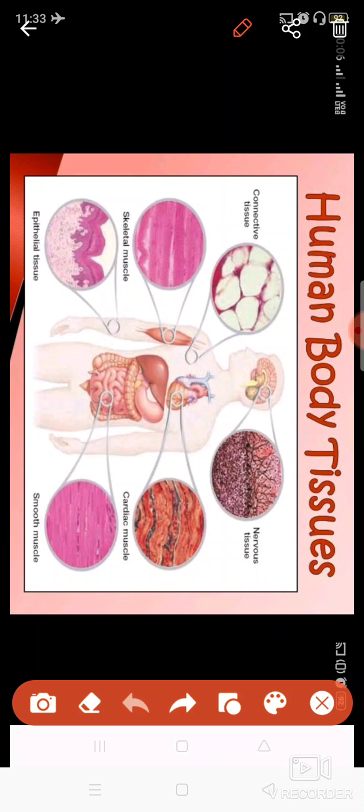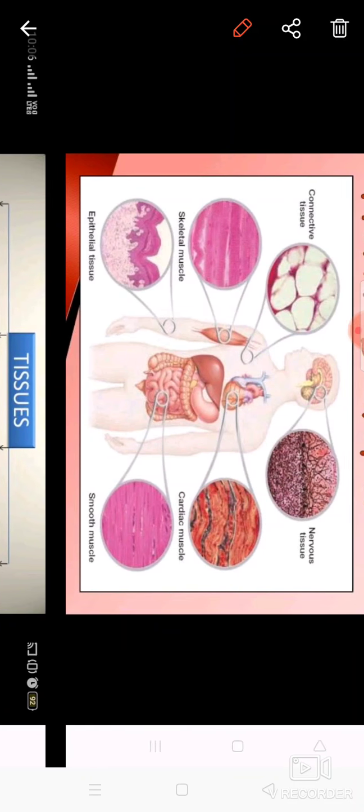Then there are the muscular tissues: skeletal, cardiac, and smooth. Some are present in the internal organs, and some are attached to the skeletal system. These help in the movement of the internal organs or the external body parts. So our first topic is epithelial tissue, that is the covering tissue of the body.